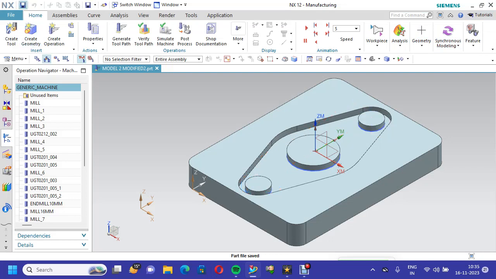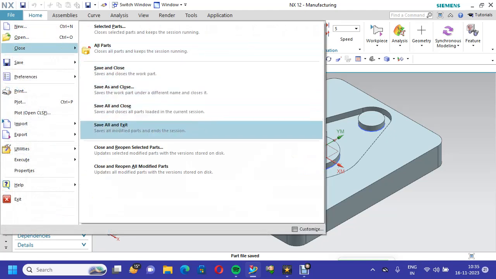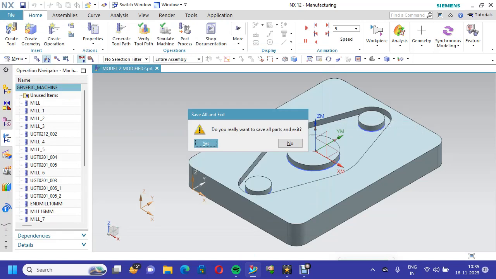In this exercise, we have explained face milling, cavity milling, and rest milling. We will close, save all, and exit.